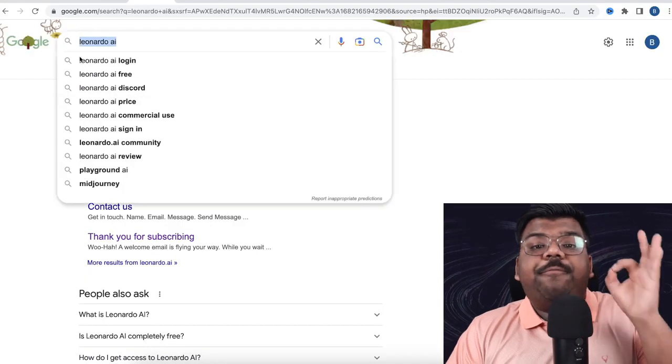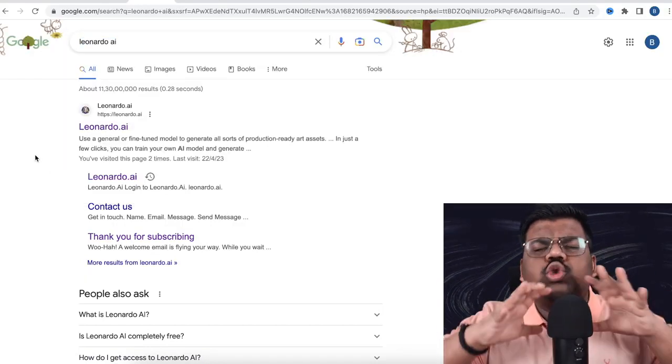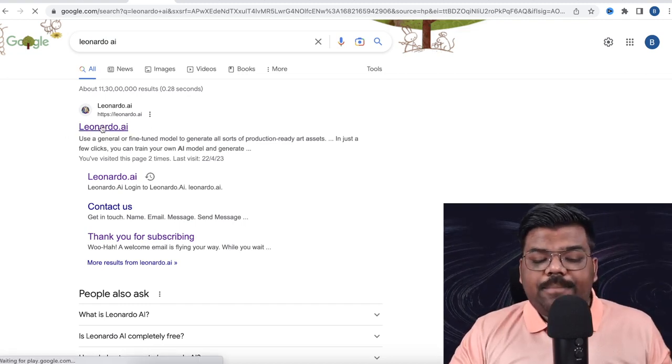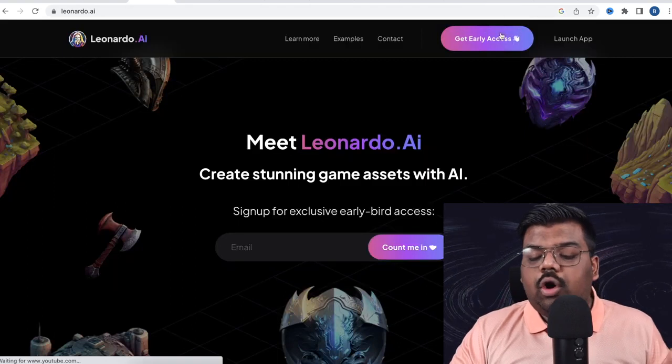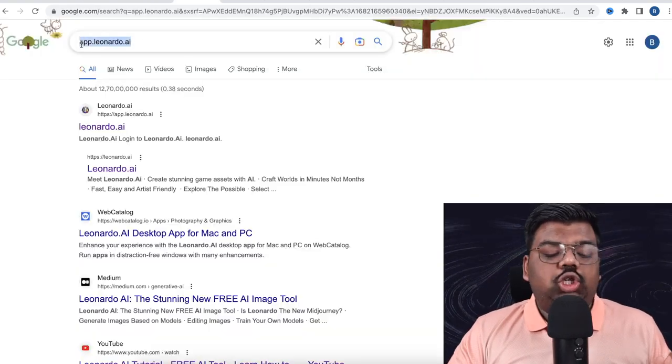After selecting the events, now I'm going to use the power of AI to create the designs for the different t-shirts, hoodies, caps we want to sell. Leonardo AI is a free AI tool that we are going to use that will make this process super simple of creating the designs. So just come to Leonardo AI, create your account, click over here on get early access, enter your email address, create your account, then search over here for